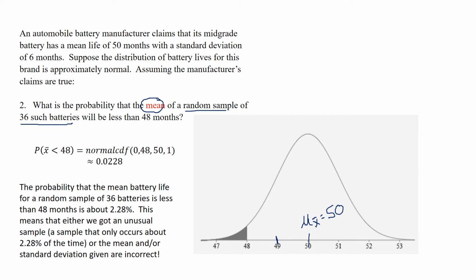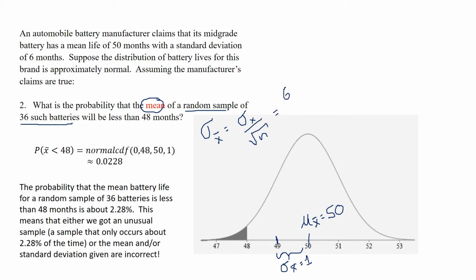But here, notice that our standard deviation for the means is now 1. And we get that standard deviation for the means by taking the standard deviation of the population divided by the square root of the sample size.